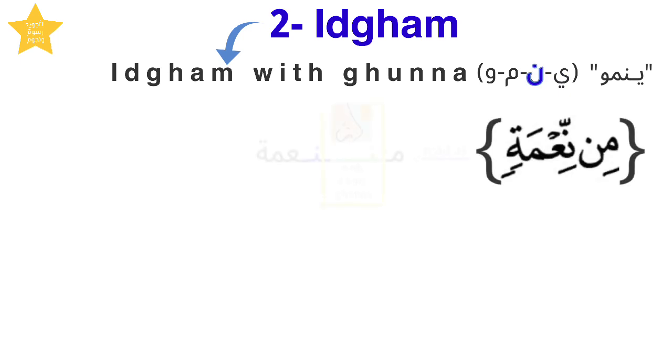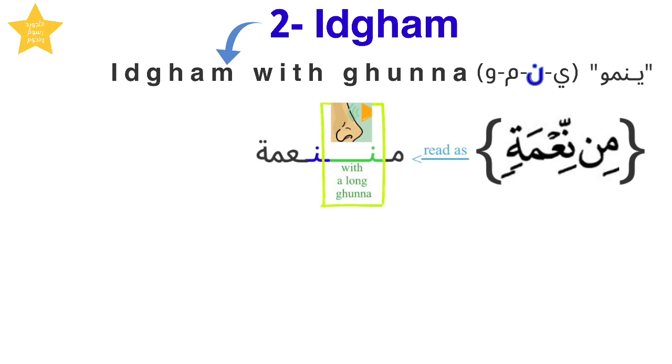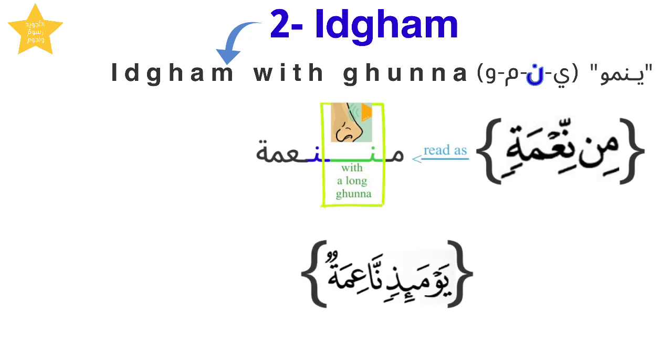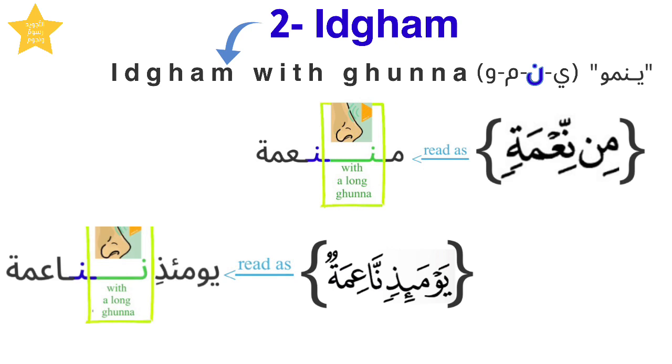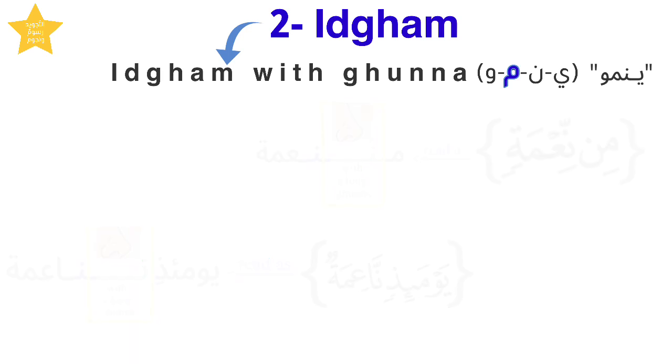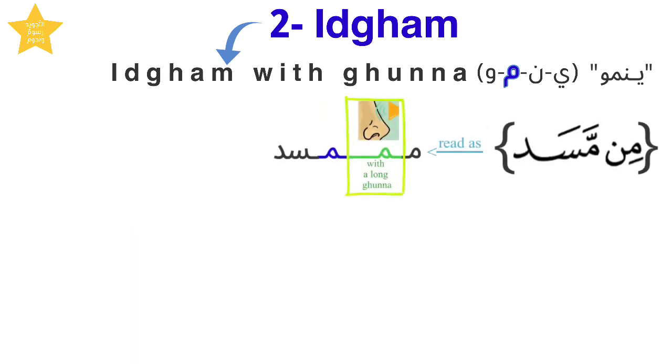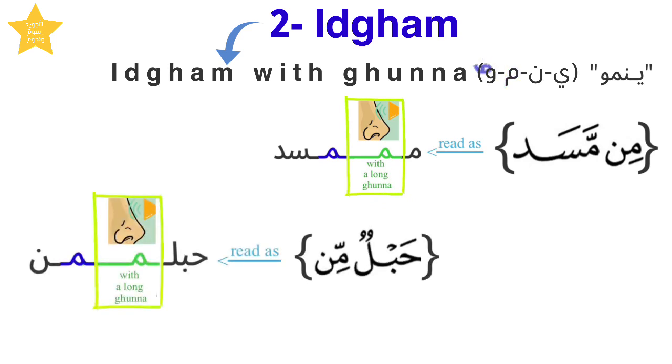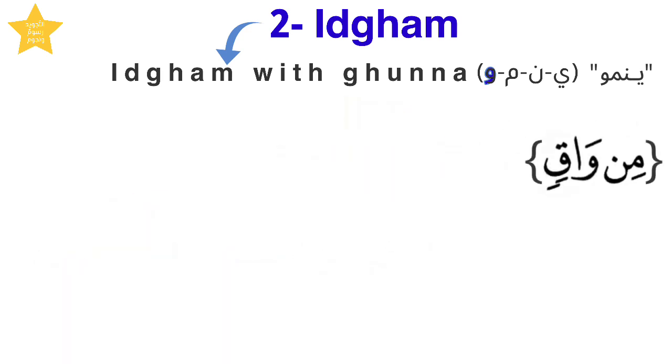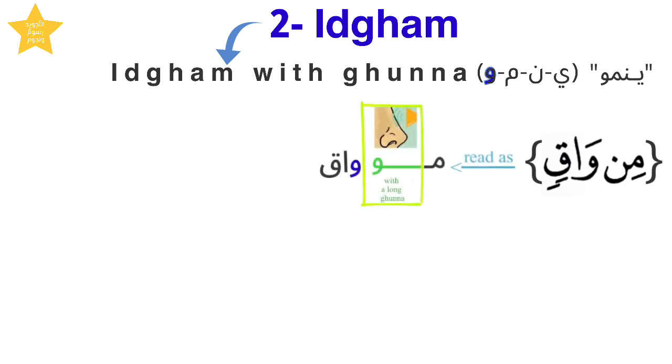من نعمة يومئذ ناعمة. The third letter of Idgham with gunna is the mim. من مسد حبل من. The fourth letter of Idgham with gunna is the waw. من واق. سراجا وهاجا.